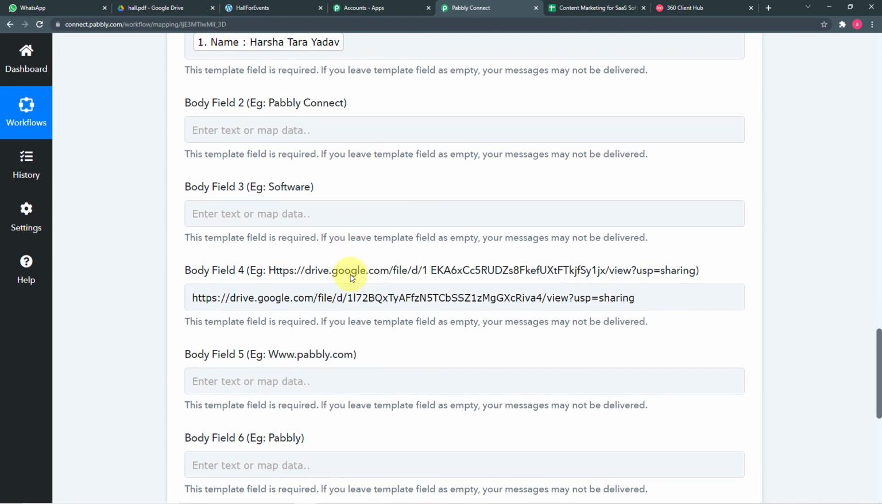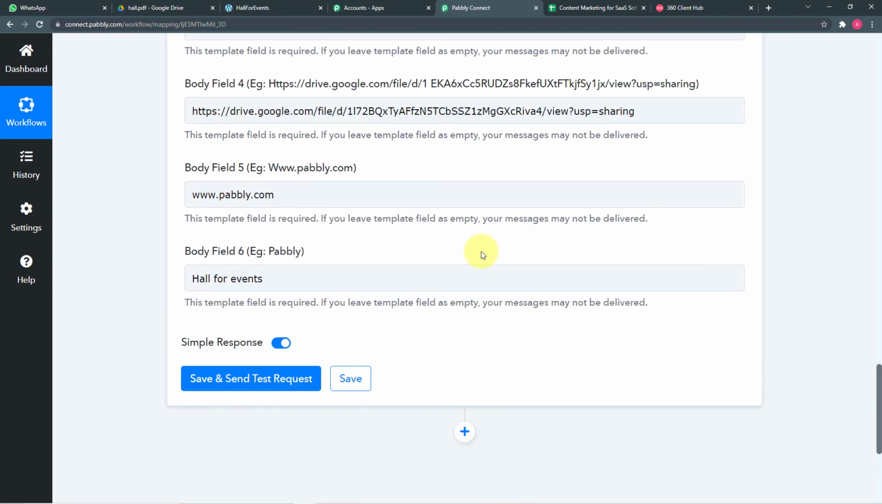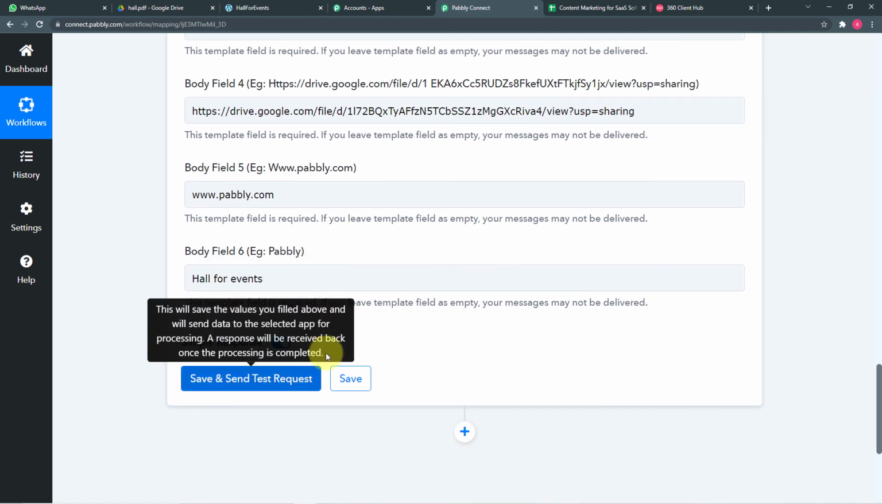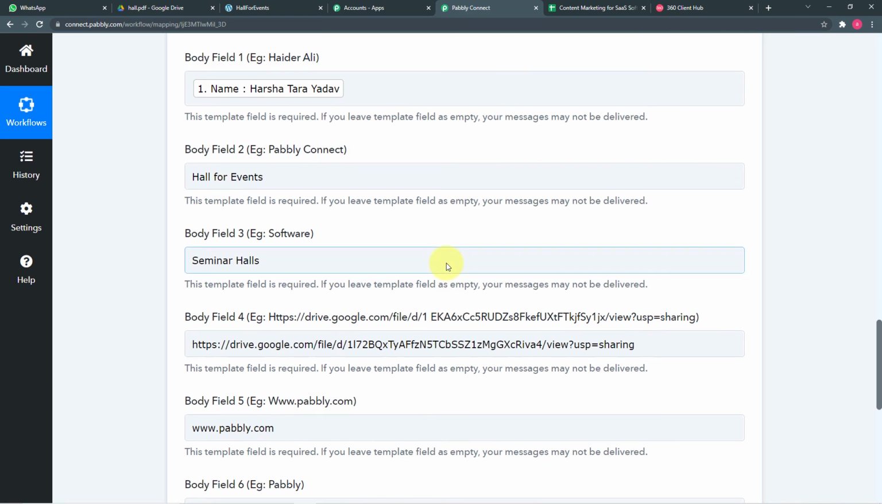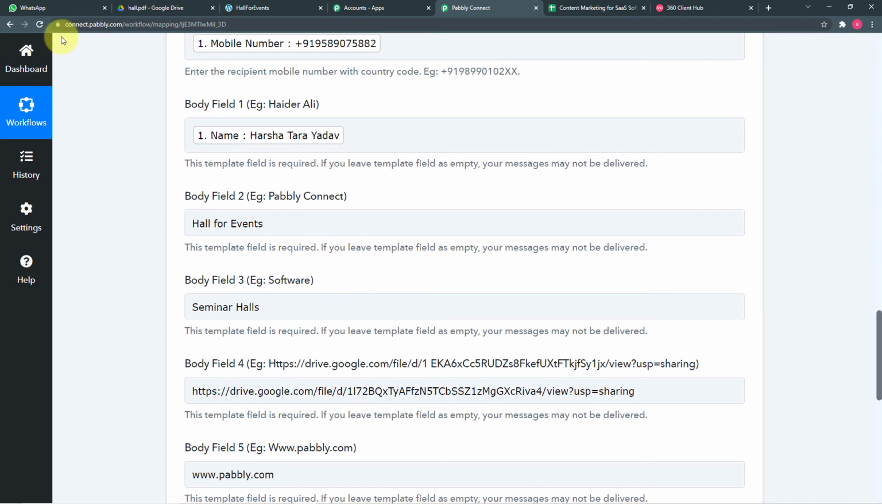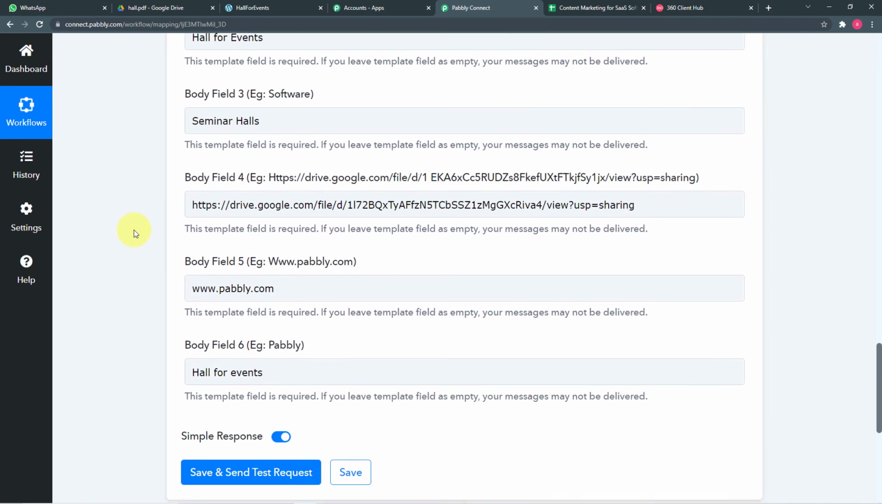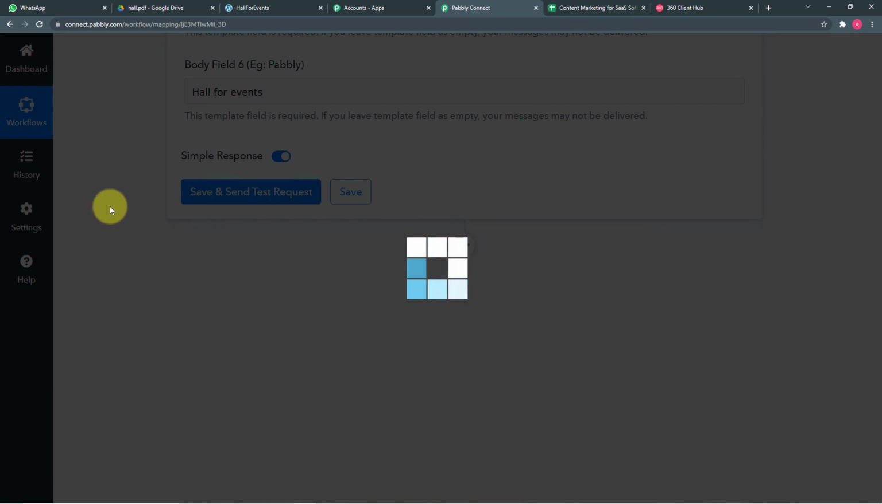So let me do this. So I have filled all the required details, you can see here. Now when I click here on save and send test request, this data will be delivered as a new message according to our template here in the WhatsApp account. Okay, so let me click here on save and send test request.